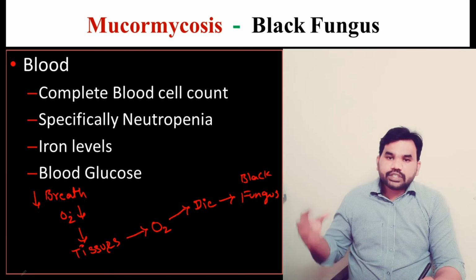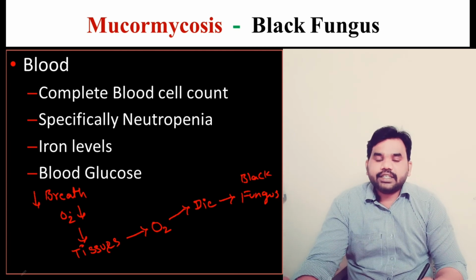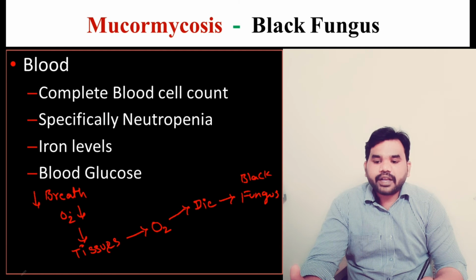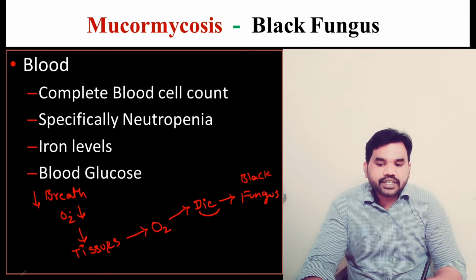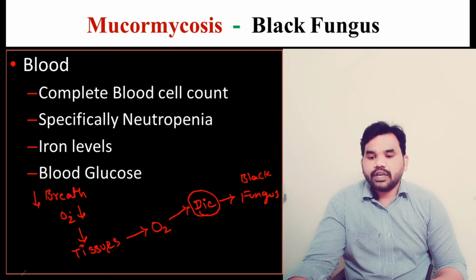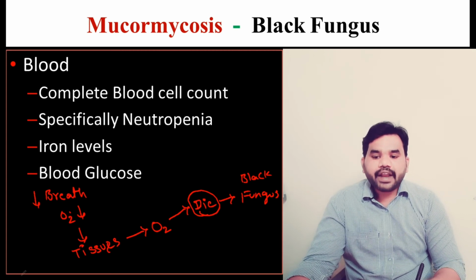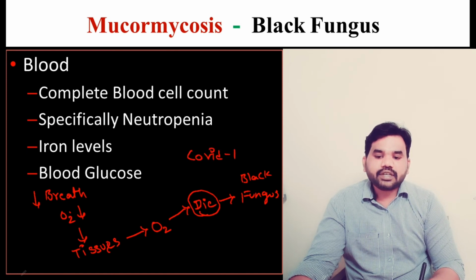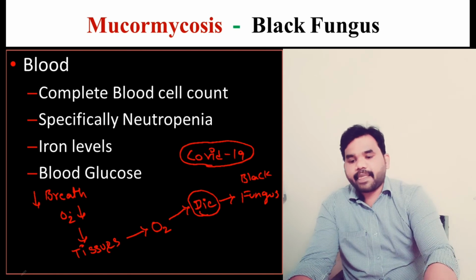Okay, the oxygen carrying capacity is decreased in the corona cases. When oxygen carrying capacity has decreased, automatically at the tissue level the O2 concentration decreases, and when O2 is not supplied properly, the tissues will die. When the tissues die, the black fungus will get an opportunity to grow there. In this way, the COVID-19 patients are getting infected with this black fungus.